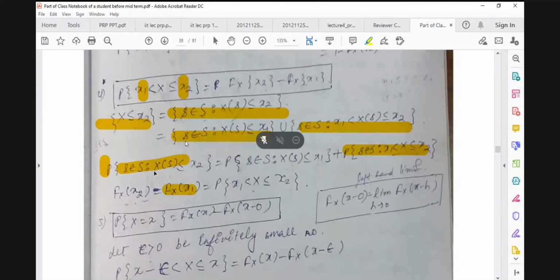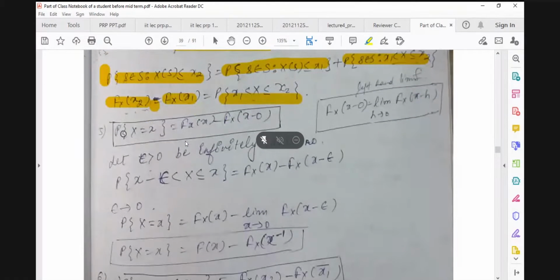Similarly, this part is X less than or equal to x2, and applying probability to it gives the distribution function at x2, that is F_X(x2), from the definition of the distribution function. This is F_X(x1), and we have moved it from the right side to the left side, that's why there is a negative sign. So F_X(x2) minus F_X(x1) equals the remaining part on the right side. This is the way we prove that this is equal to this.